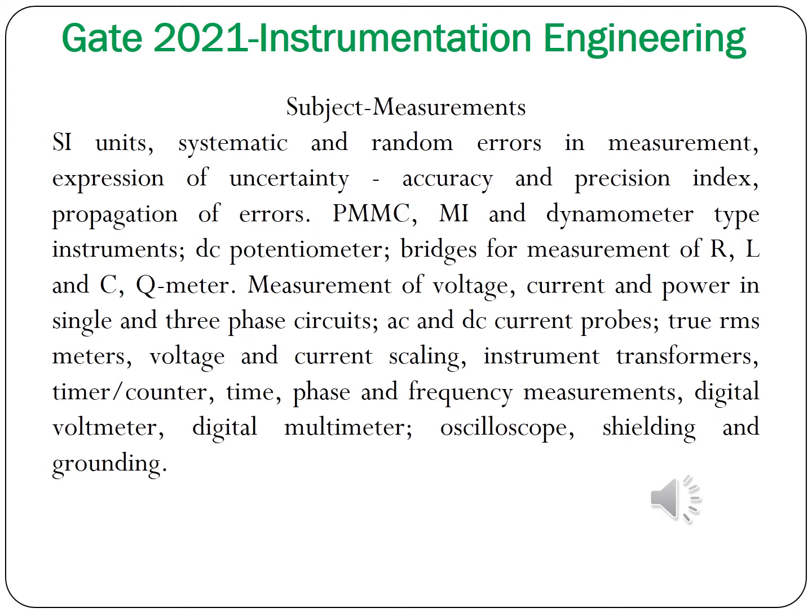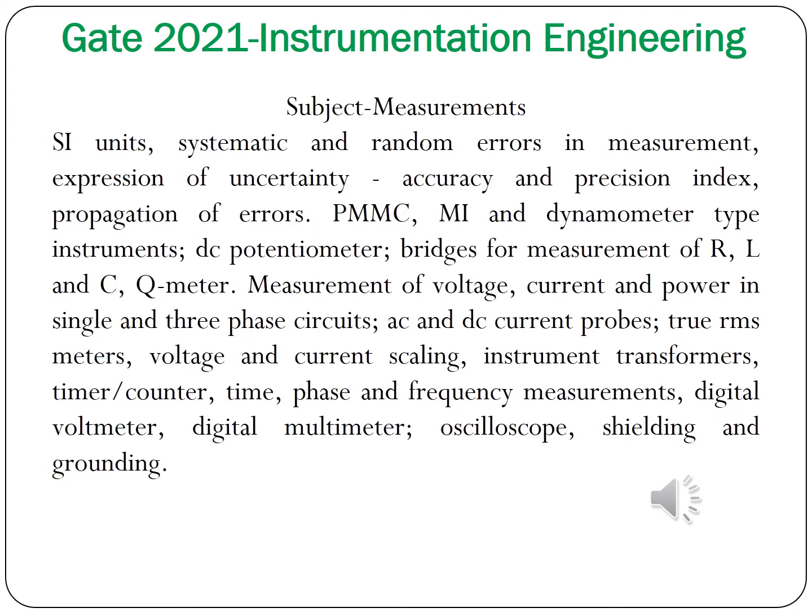In the measurement syllabus you have SI unit, precision, accuracy, PMC instrument, MI instrument, dynamometer type instrument, DC potentiometer type instrument, single phase and three phase circuit, true RMS, voltage current scaling, instrument transformer, phase frequency measurement, digital voltmeter, digital multimeter, oscilloscope, and grounding.